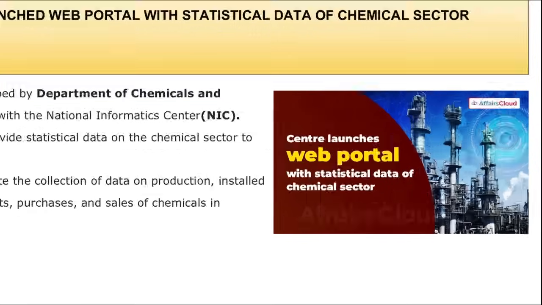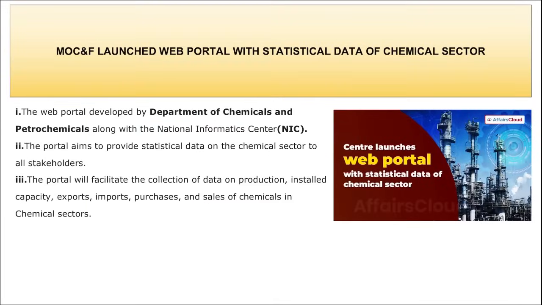So let's start. The first news is that Center has recently launched a web portal with statistical data of the chemical sector, right? For the chemical sector, a web portal has been launched for the statistical data for that particular chemical sector, like how much chemical is being imported, exported, which type of chemical is being made more, which is the sale of more chemical, right? Because we know chemicals are being used in almost every product. So this portal was developed by Department of Chemicals and Petrochemicals along with NIC, that is your National Informatics Center.